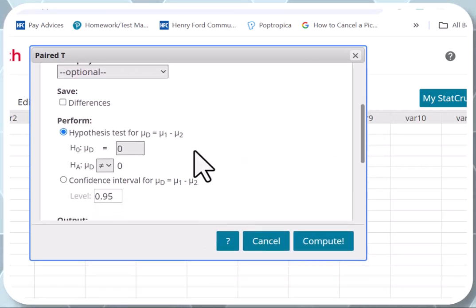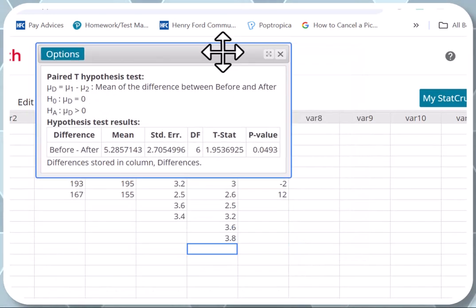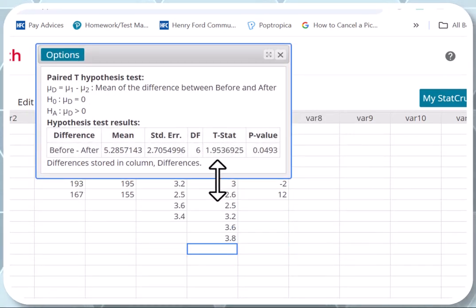If I ask you to show me the differences, it's right here, save differences, and we need to test that the mean of the difference is greater than 0 right here. Compute. Okay. T-stats is 1.954. P-value is 0.0493, and what we're testing against, let me just make sure what alpha.